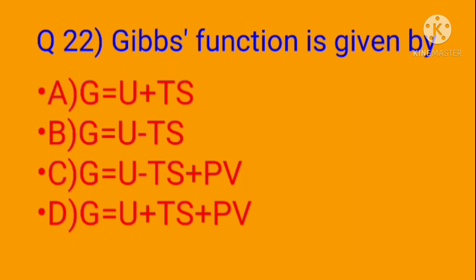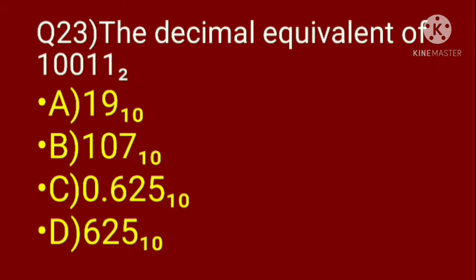Option B represents Helmholtz function. In option D, minus Ts is not given. So options A, B and D are incorrect. They are eliminated. Hence the correct option is C, G equal to U minus Ts plus PV.